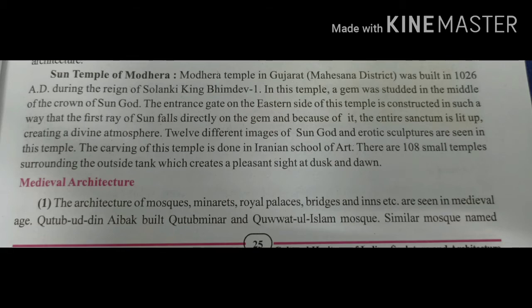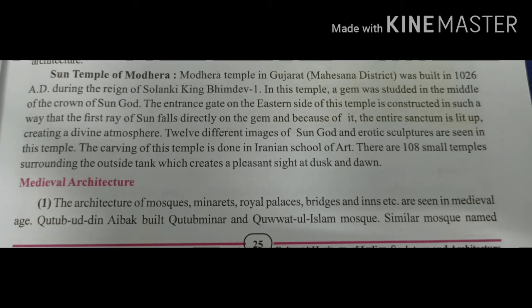Because of it, the entire sanctum, meaning holy place, is lit up, creating a divine atmosphere. 12 different images of the sun god and erotic sculptures are seen in this temple.